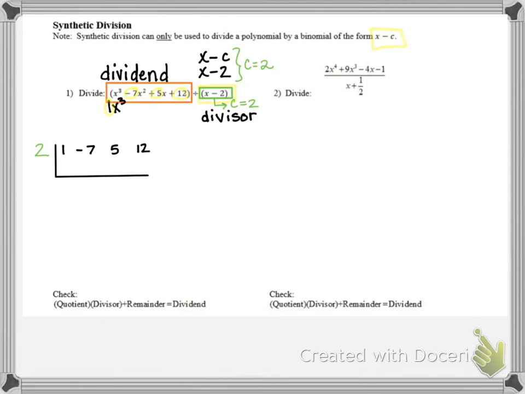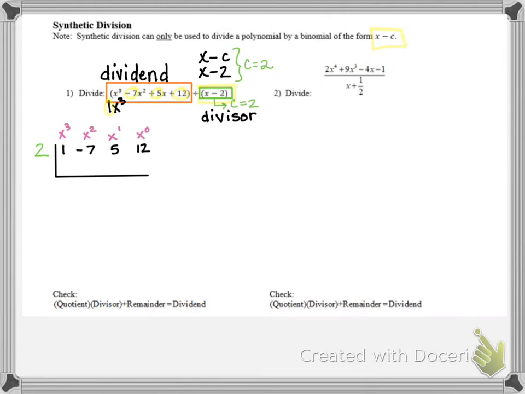So let's just make sure we understand where those numbers came from. So the 1 was the coefficient on the x cubed term. Negative 7 was the coefficient on the x squared. Positive 5 was the coefficient on the x term, or the x to the first term. And 12 was our constant, but technically 12 is the coefficient of an x to the 0 power term, because x to the 0 power is just 1. So 12x to the 0 would just be the constant 12.